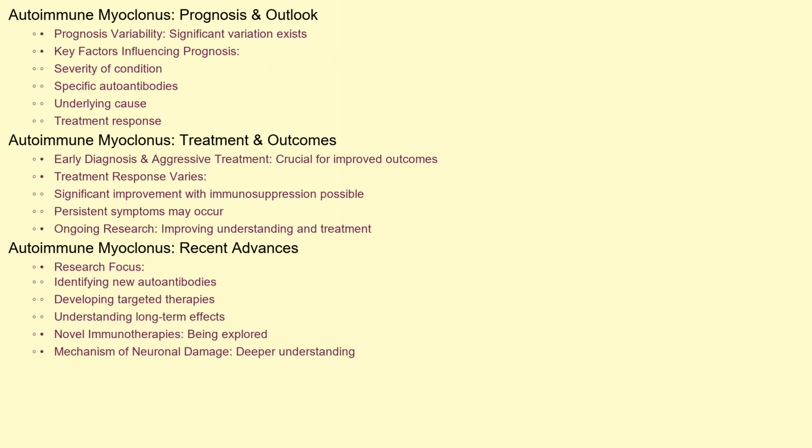Ongoing research is focused on identifying new autoantibodies, developing more targeted therapies, and understanding the long-term effects of autoimmune myoclonus. Recent advances include the exploration of novel immunotherapies and a deeper understanding of the specific mechanisms of neuronal damage involved in this disease.